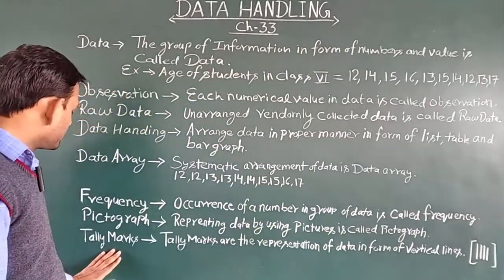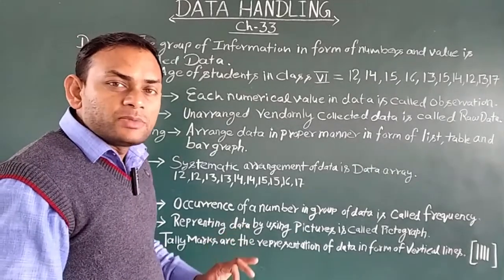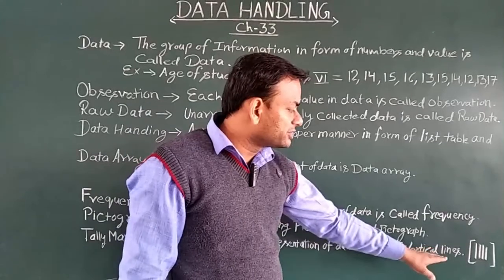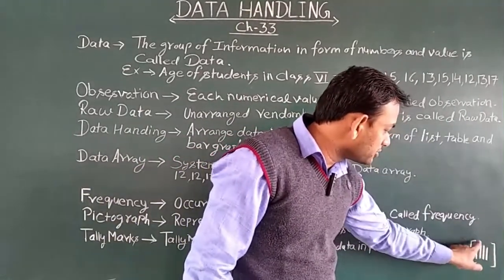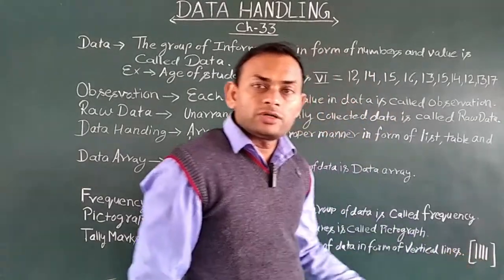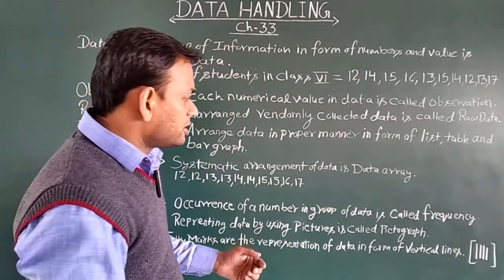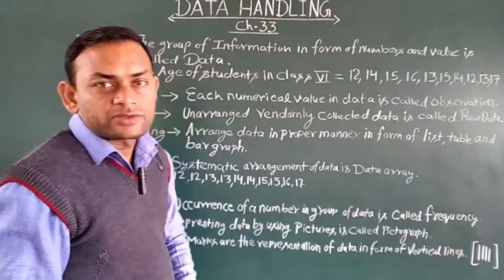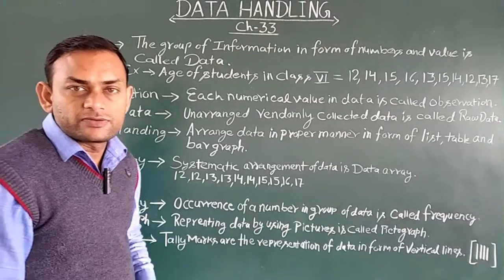At last, tally marks. What are tally marks? Tally marks are the representation of data in the form of vertical lines. As you can see, I have shown it here in a square bracket. These vertical lines are called tally marks. If you want to represent your data in the form of vertical lines, this representation is called tally mark representation. In detail, we will discuss it in the next video.